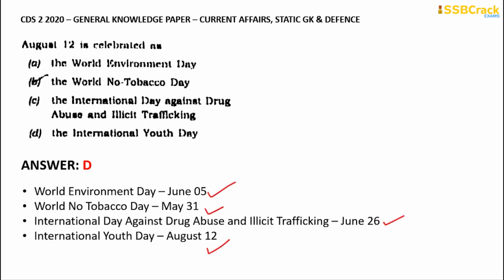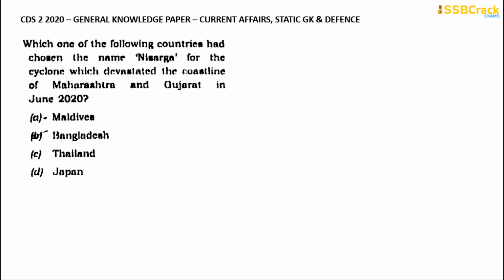The National Youth Day of our country, the Indian Youth Day, is celebrated on 12th of January on the birthday of Swami Vivekananda. Considering the International Youth Day, that is celebrated on August 12th. So both are different. Okay, going through with the next question is, which one of the following countries had chosen